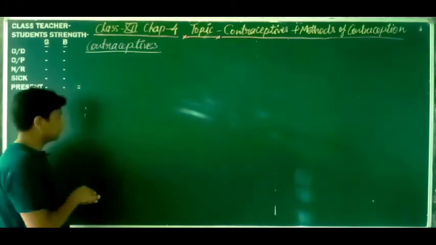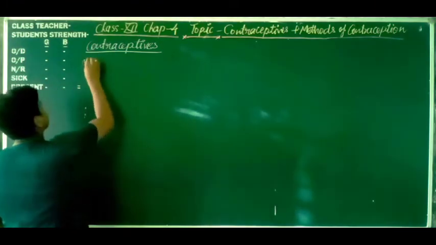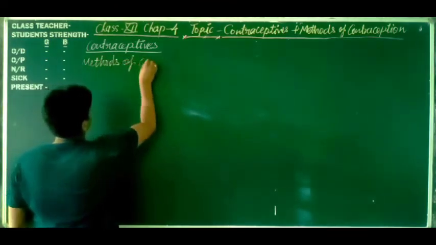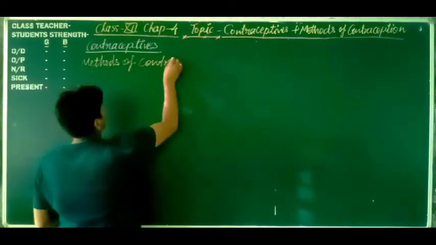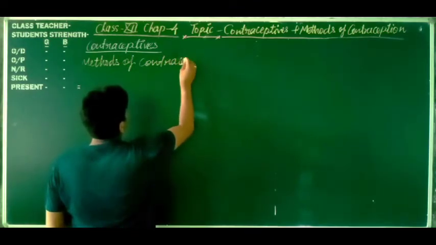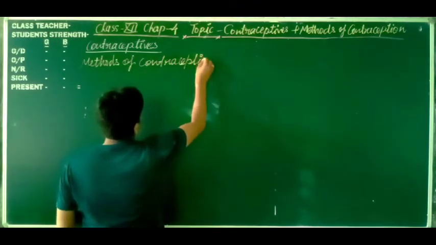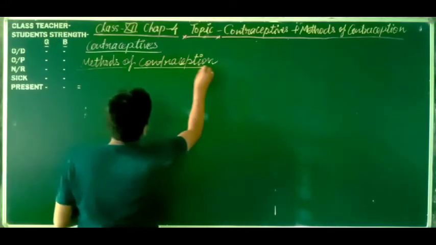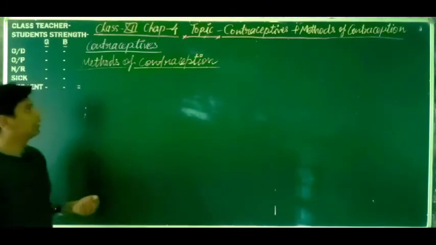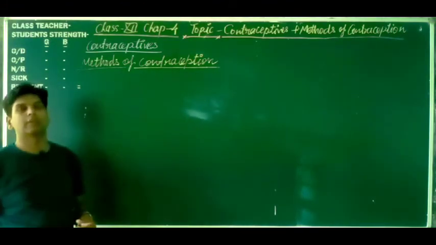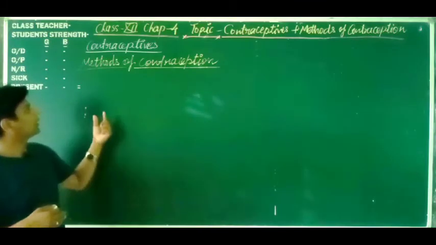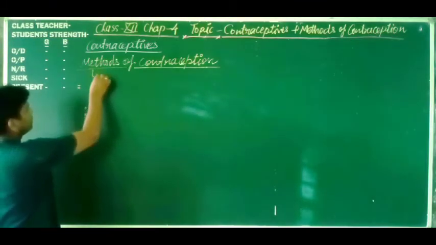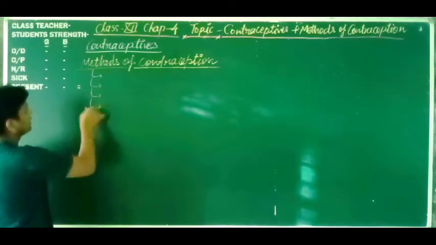Okay, now let's discuss the methods of contraception. Dear students, you must know why contraceptives are required. Contraceptives are required for preventing unwanted pregnancy. Also, these are used for family planning or a healthy society. So dear students, which are the methods of contraception we have to study here?